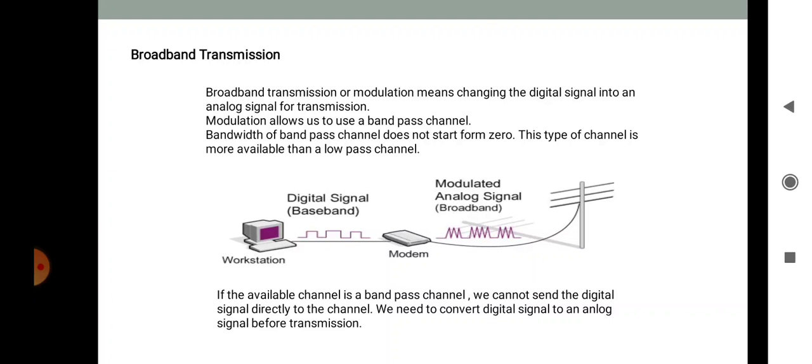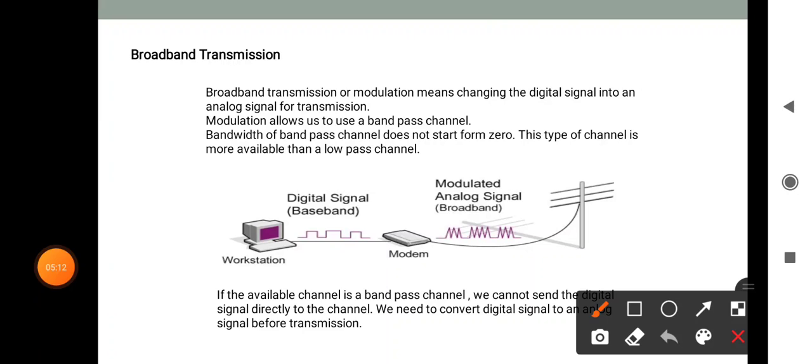See, this is the figure. Here is the workstation, here is a modem. It is modulated here first. This is the digital signal and this is the analog signal. Here this is baseband and here broadband. If the available channel is the baseband channel, we can send the digital signal directly. But in the case of a band pass channel, we cannot send the digital signal directly to the channel; we need to convert the digital signal to an analog signal before the transmission.